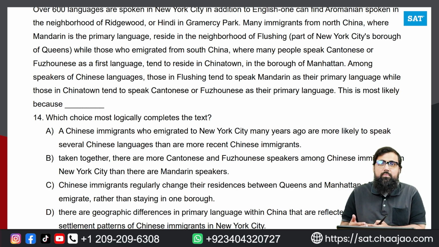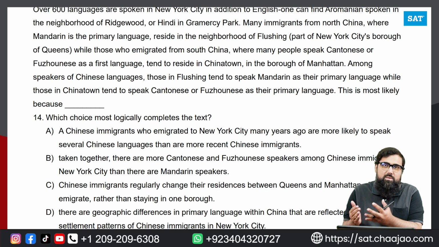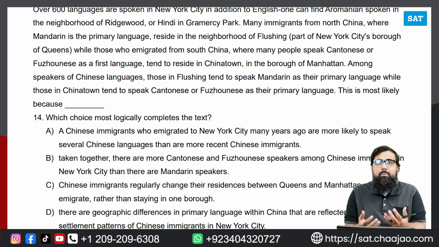So because they came from a different place where the primary language was different, that is why they are speaking a different language over here as well. Because it was the difference of settlement in China, when they came or immigrated to New York, that change persisted and different people settled in different places, and that is why the languages that they are speaking are also different. So that is how it is.